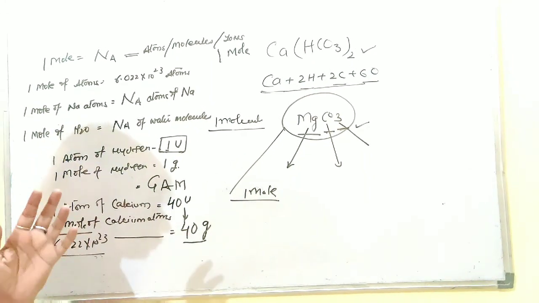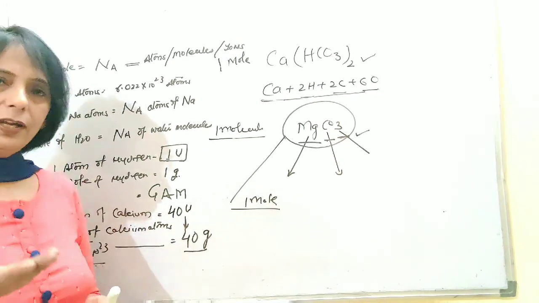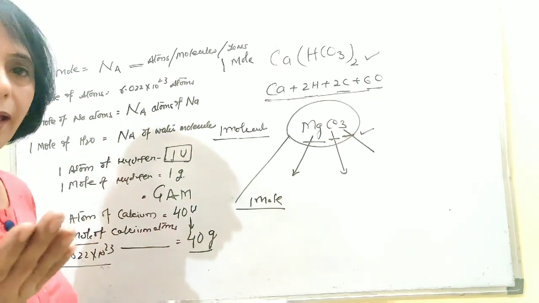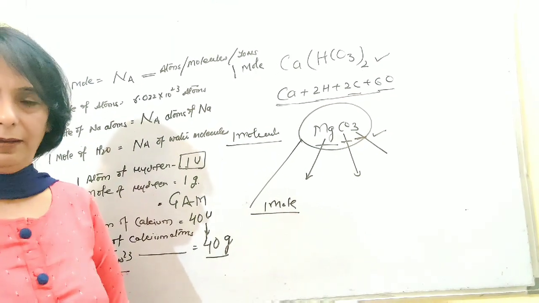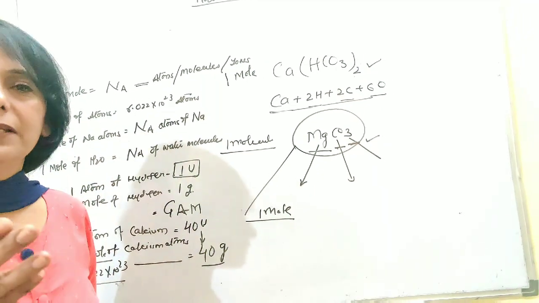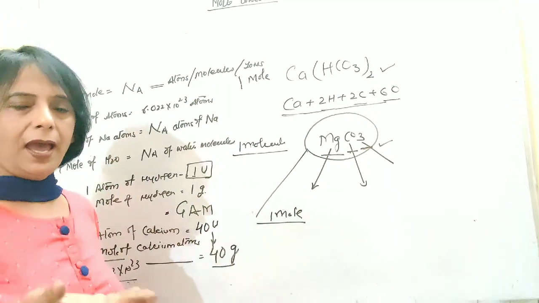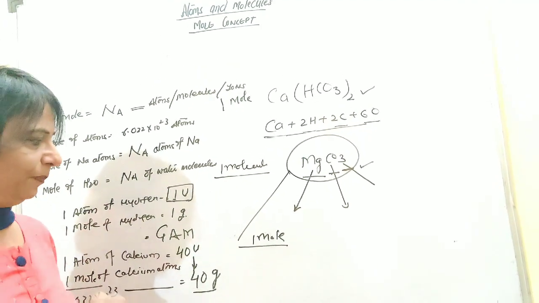It's a huge quantity as compared to this 40 U. If you are having 40 grams of calcium in your hand, you can very easily notice its presence in your hand. But if 40 U is somewhere in the hand, you cannot imagine where that particular calcium atom is lying, and its mass will not be putting any pressure on your hand.